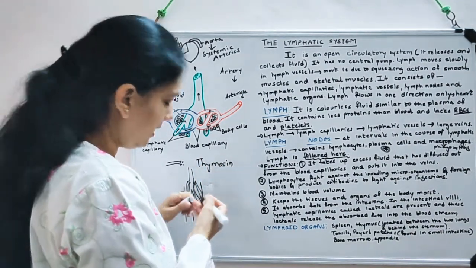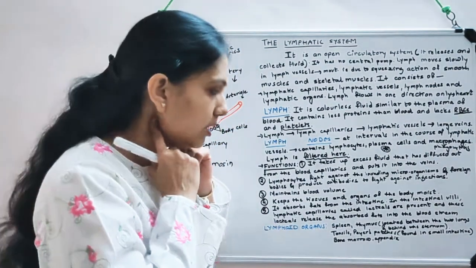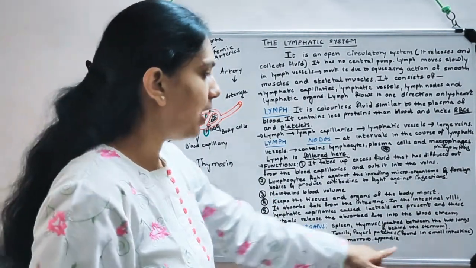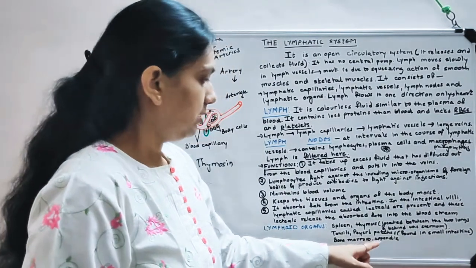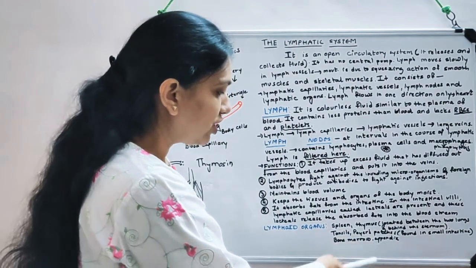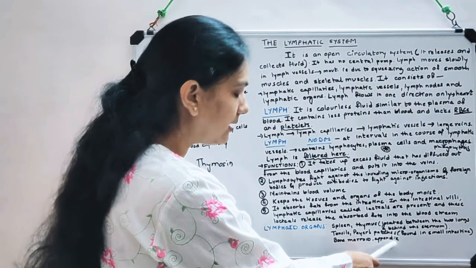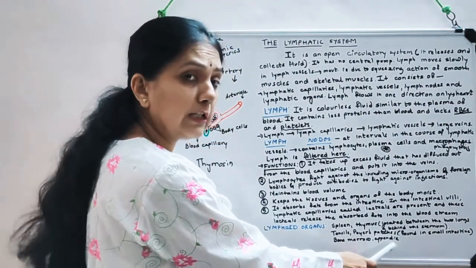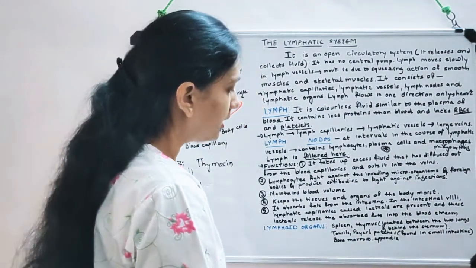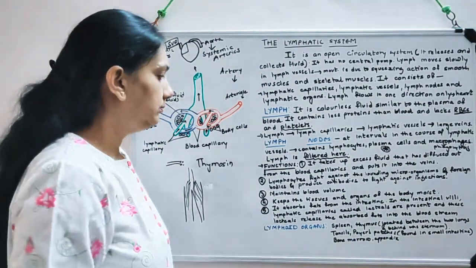Now, other than spleen and thymus, the other lymphoid organs are tonsils over here. Then Peyer's patches, these are the lymphoid patches, a few of them found in the small intestine. The lymphoid tissue found in the small intestine, that part is called Peyer's patches. It is also found in bone marrow, and this is a little debatable, but the appendix is also considered a lymphoid organ. So these are the important lymphoid organs. Now we take up the functions of lymph.